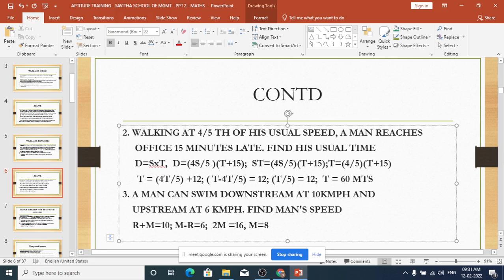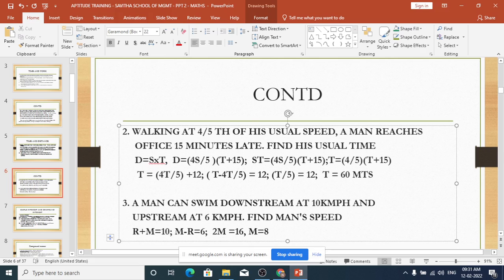Suppose instead of minutes and hours, they give it in seconds. 3600 seconds they would have given. So that will be the answer. So depending on the answer asked, you can convert that. Okay. Read the next question.